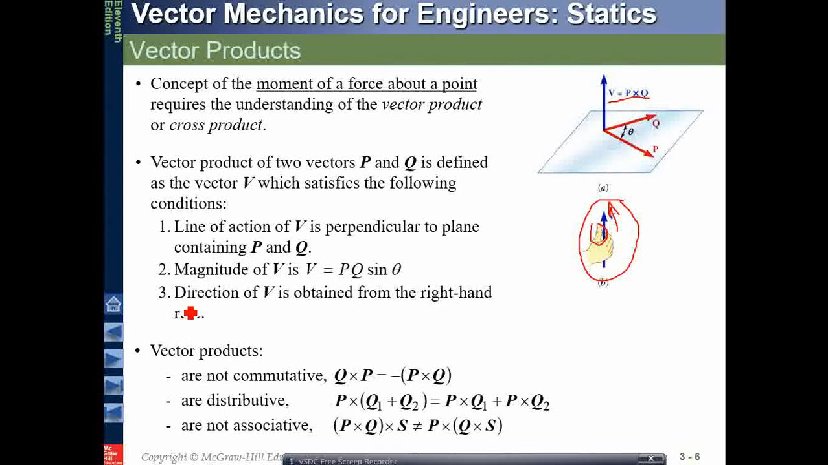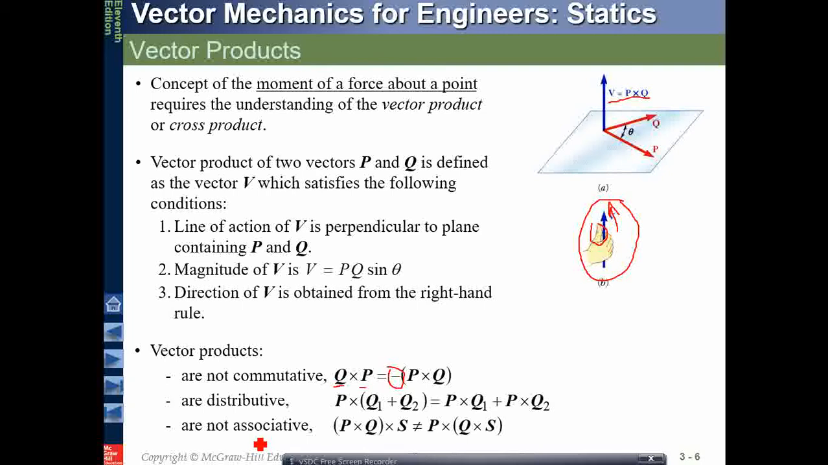These are some of the results of vector products. A vector product is not commutative. That means q cross p is not equal to p cross q. In fact, it is minus p cross q. If you change the places of the vectors, it produces a negative result. Similarly, vector products are distributive. That means you can distribute the products separately. P cross q1 and q2 can be separated equivalently, like we used to do in other cases.